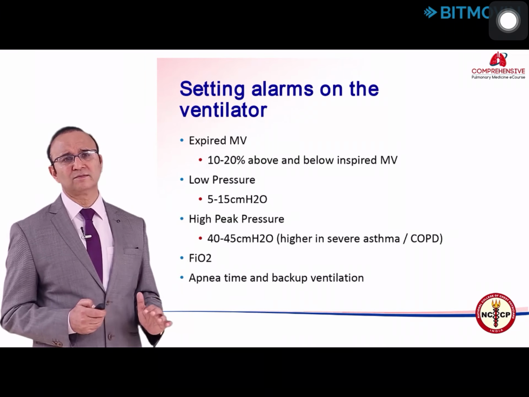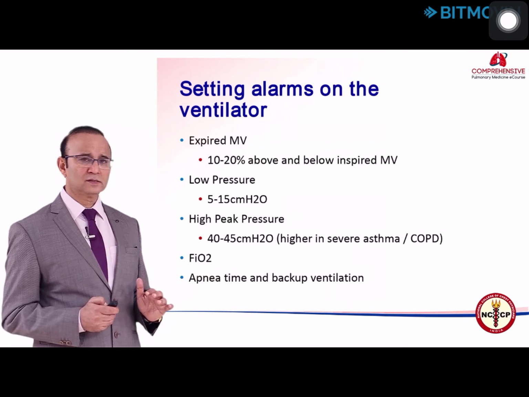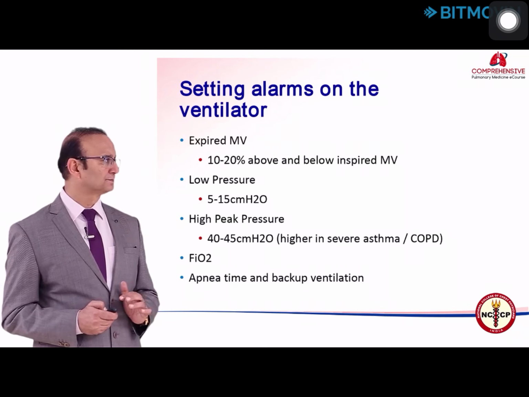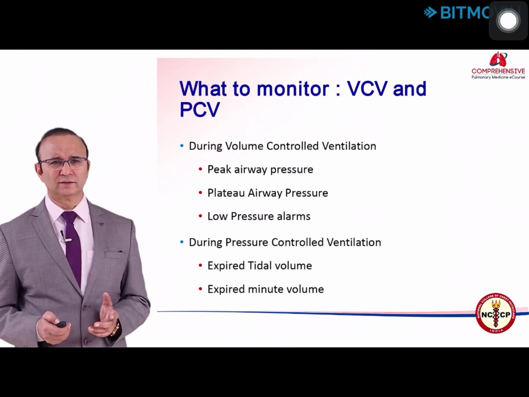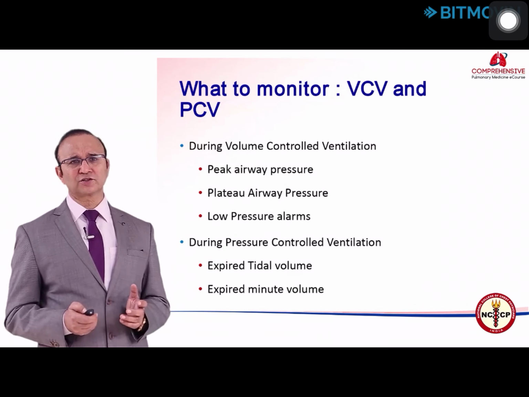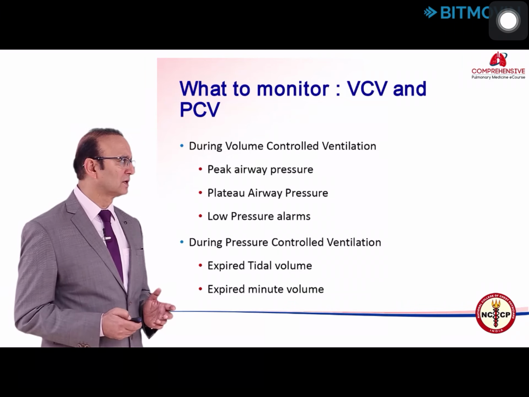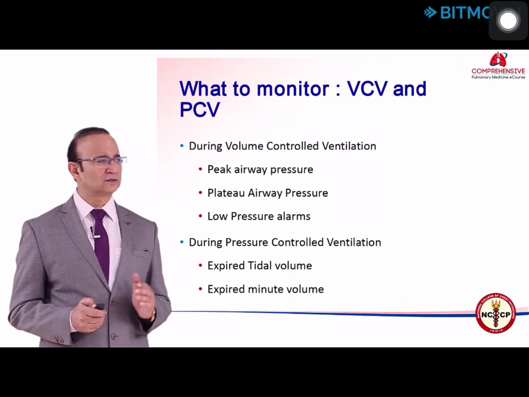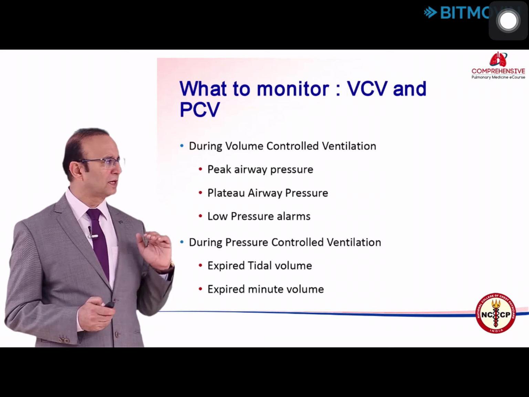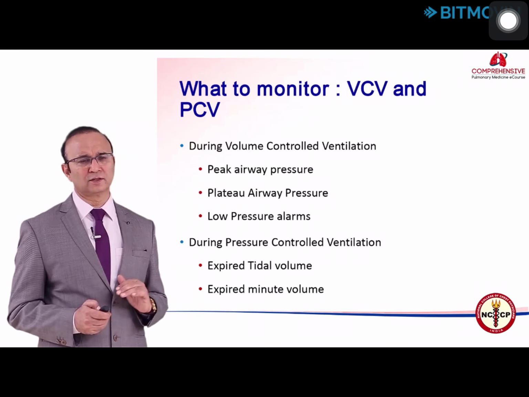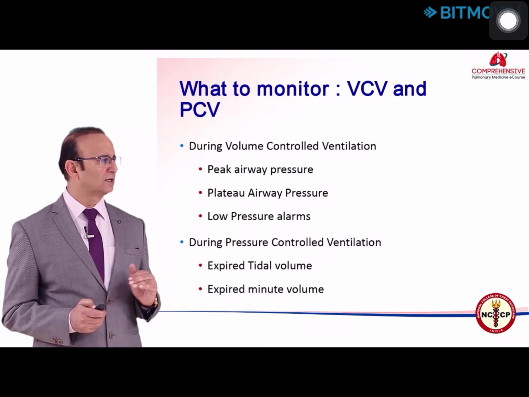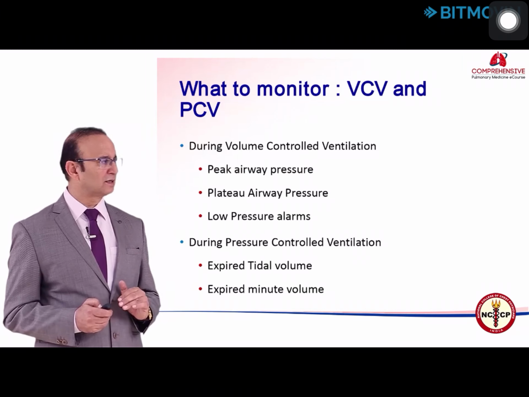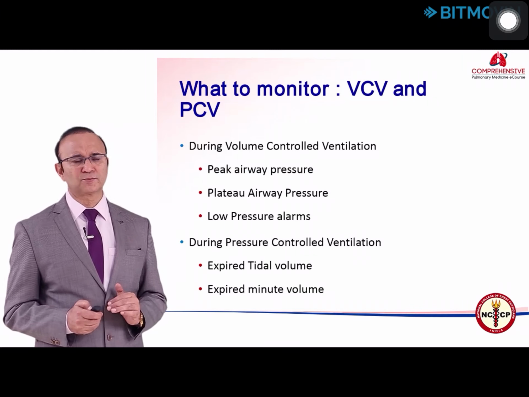So these are the alarms you should set up on the ventilator. So what to monitor in volume control ventilation and pressure control ventilation? During volume control ventilation it is the peak airway pressure, plateau airway pressures and low pressure alarms. During pressure control ventilation, you measure the expired tidal volume and the expired minute volume.